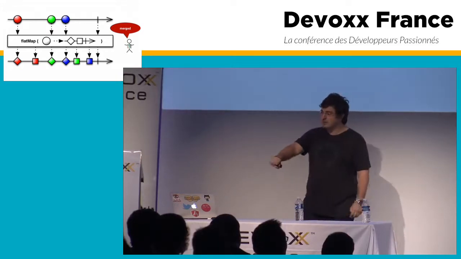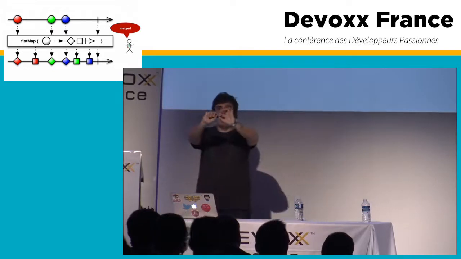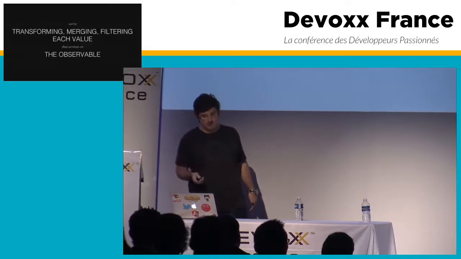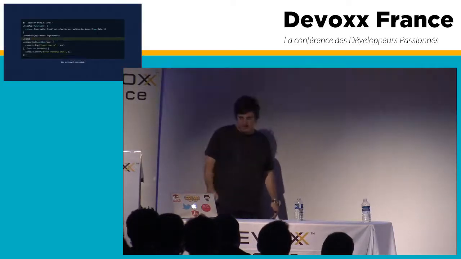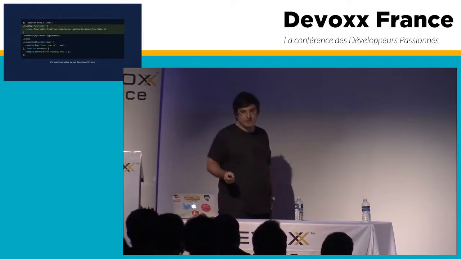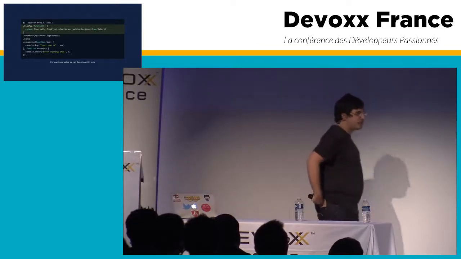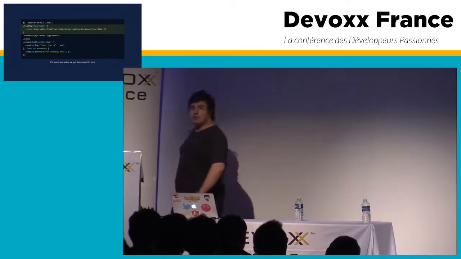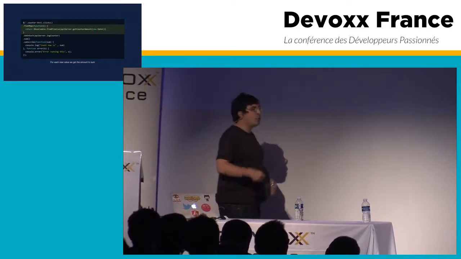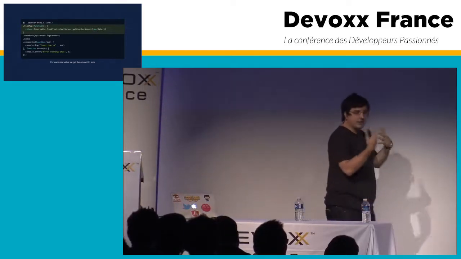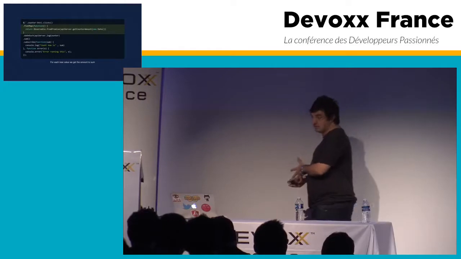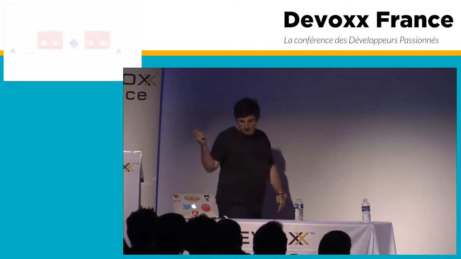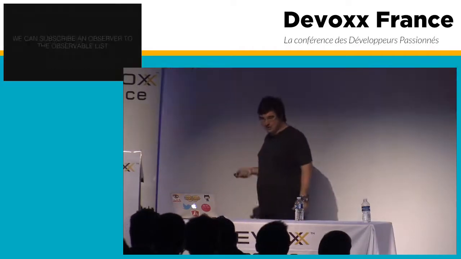That means that in the output, I will have just one infinite list with all of them, with circles, squares, and diamonds. So going back again to the example, what we will see here is why I'm using an observable. Because the server, in this case, is returning a promise. So what I'm doing is converting that promise to a new infinite list. In this case, this infinite list will just have one value, and that will be then merged into the main infinite list.